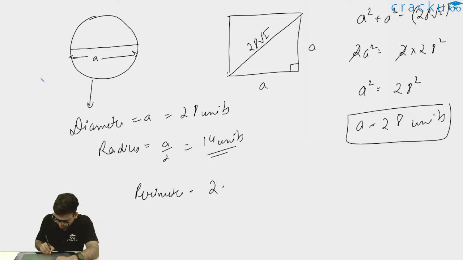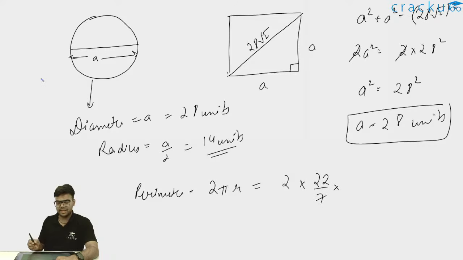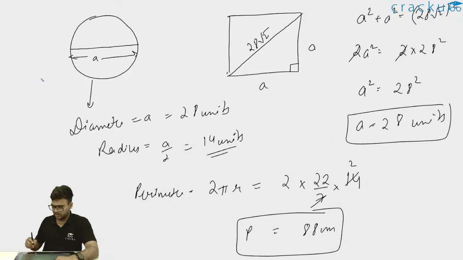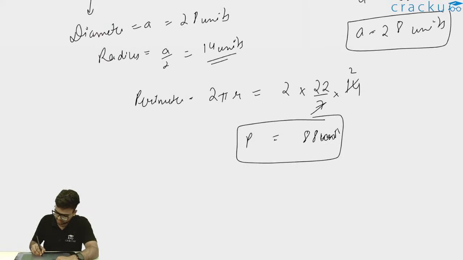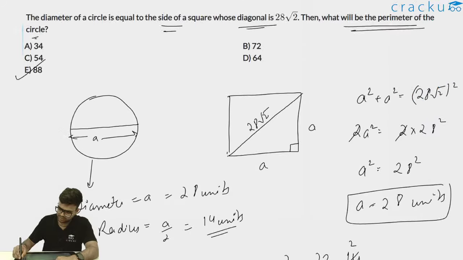perimeter is equal to 2 pi r. Now what is pi? Pi value is 22 by 7, and what is the radius? Radius is 14 units. So 2 into 22 by 7 into 14, this is equal to 2 into 22 into 2, this is equal to 88 centimeter. Thus I can write perimeter is equal to 88 centimeter, and therefore option E, 88 units, will be the correct answer.